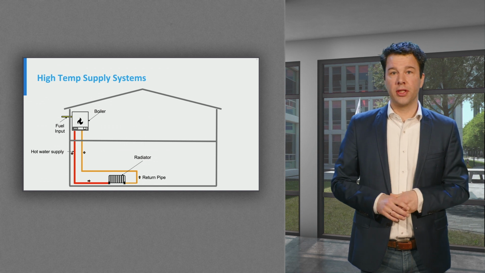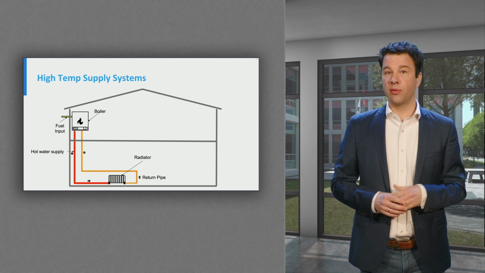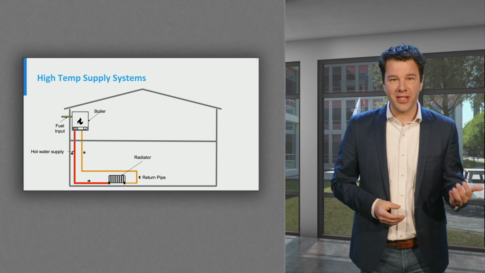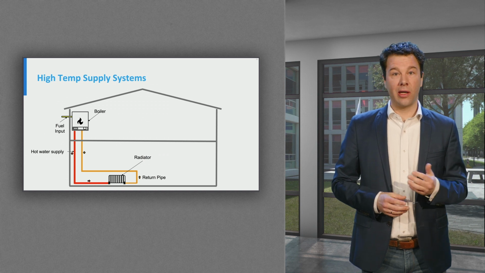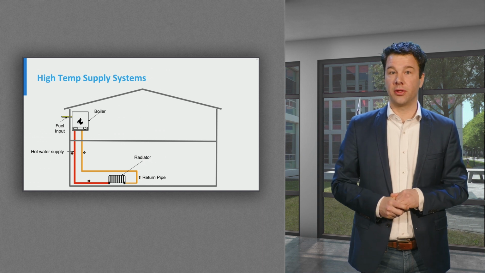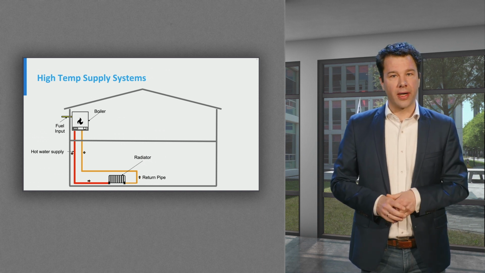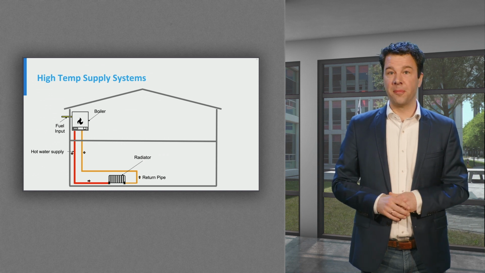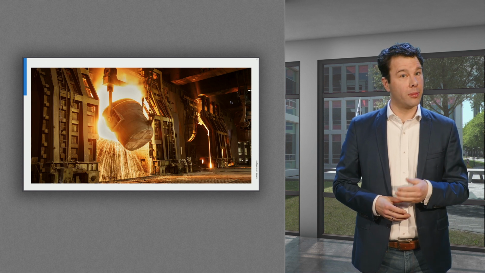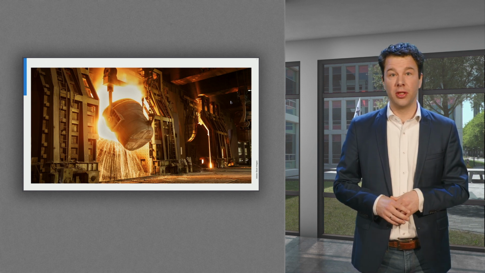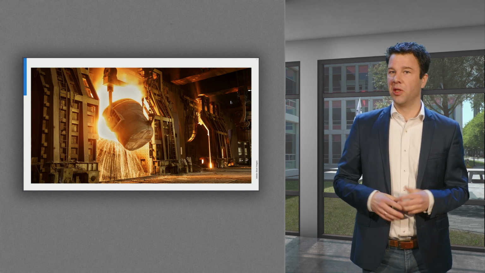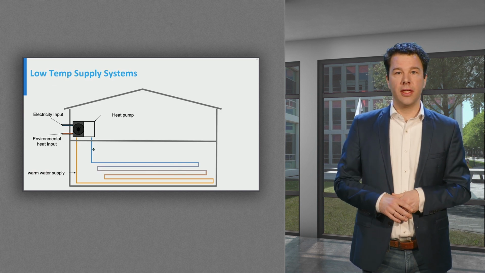And with fossil fuels, it's also easy to get high supply temperatures, as we burn oil or gas at several hundred degrees Celsius. But does it make sense to do this? We want our houses to be at 20 degrees, to shower at 38 degrees and to cook our food at 100 degrees Celsius. This doesn't require burning stuff at several hundred degrees, right? To process steel, okay. Special furnaces have combustion temperatures of 1000 to 2000 degrees Celsius, which are required to melt and process steel or other materials we need. But for our houses and many other processes, this is not needed.